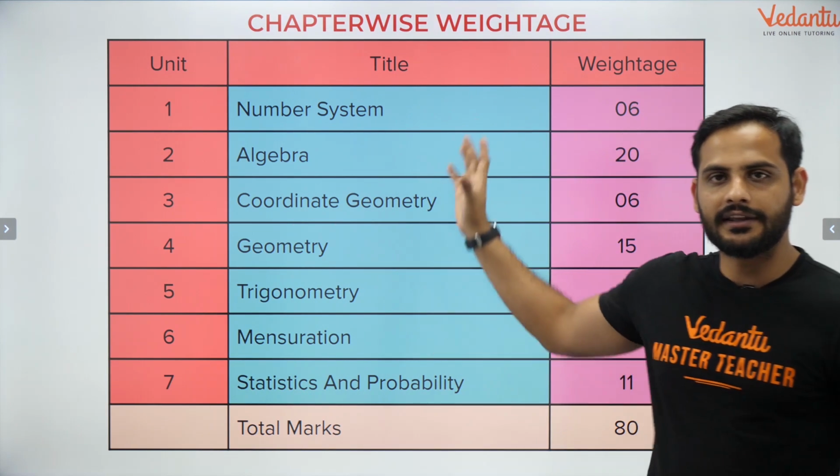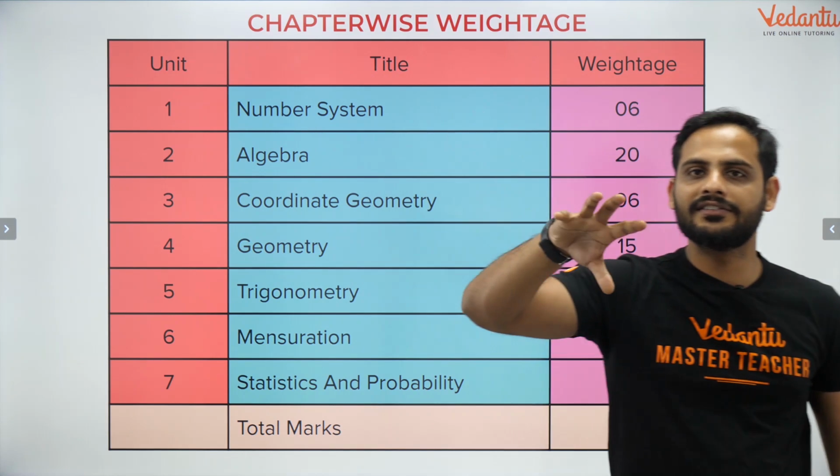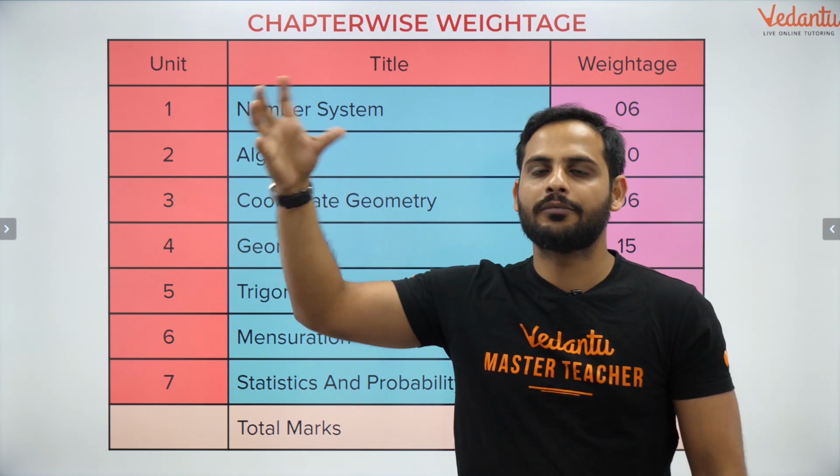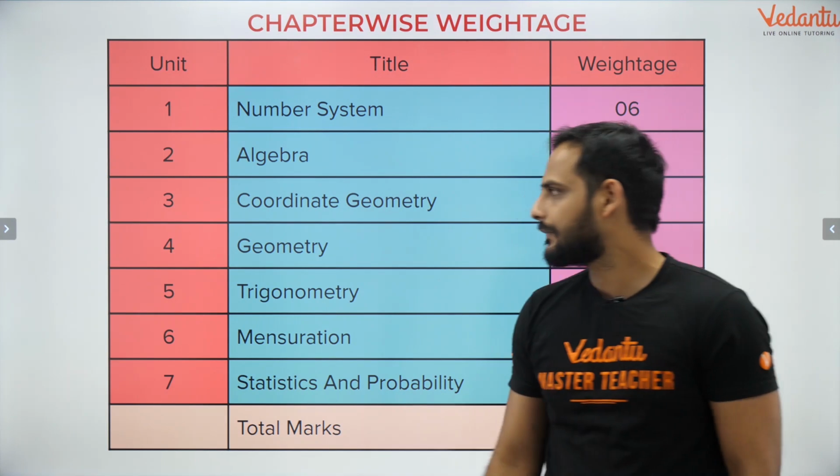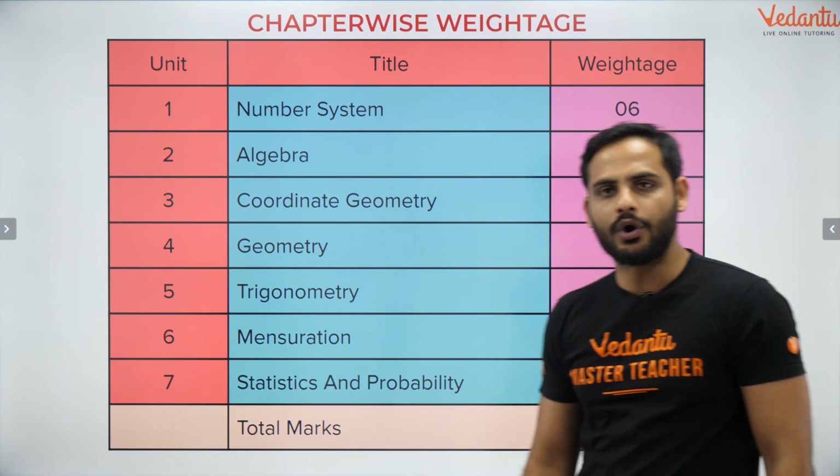One more important thing, from the polynomials, is the relationship between the sum of roots and product of roots with the coefficients of the quadratic equation. That's a very important part, very easy thing. Then let's move to the next unit, which is coordinate geometry.